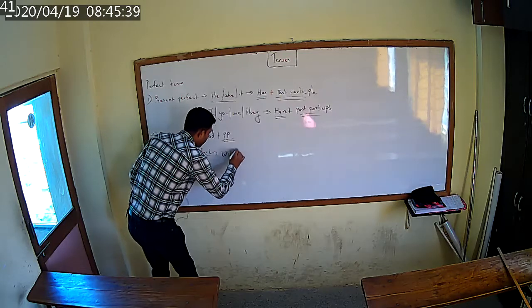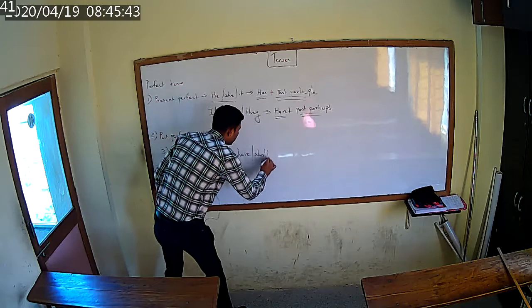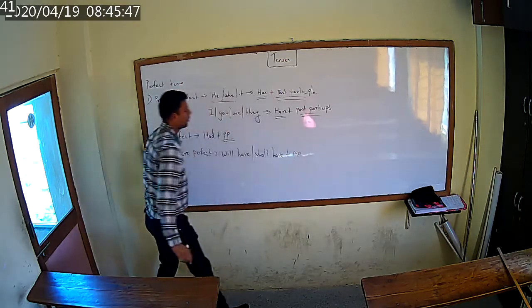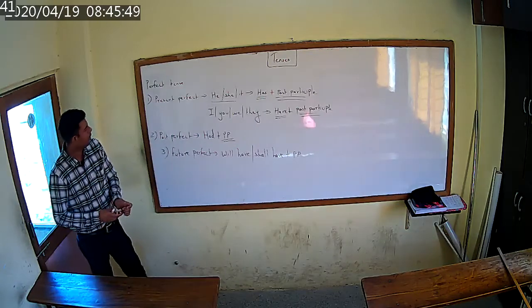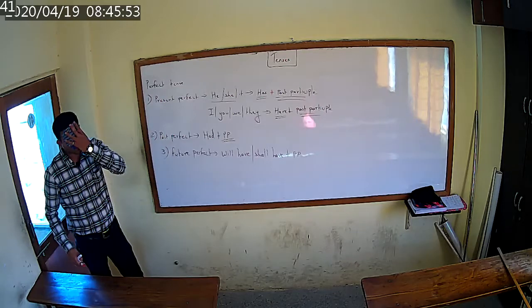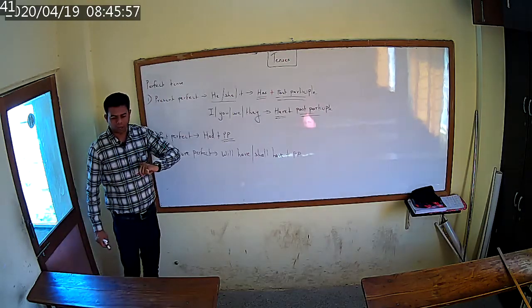You will use will have or shall have plus PP. That means past participle. So you have to learn these rules by heart. Then only you will be able to solve these tenses properly.